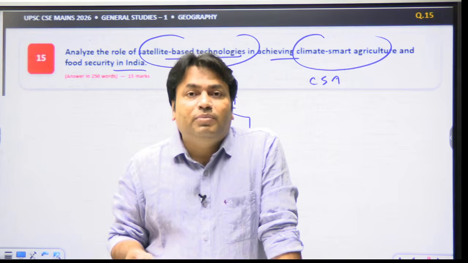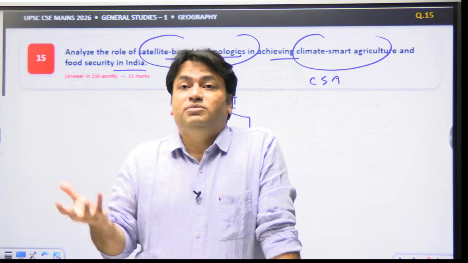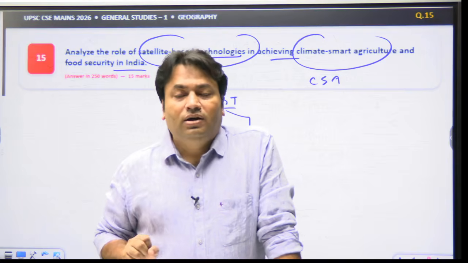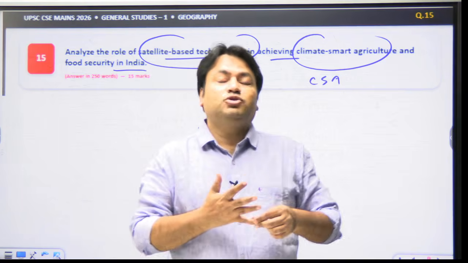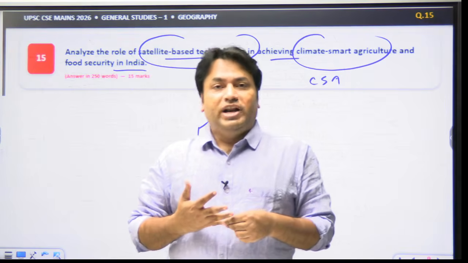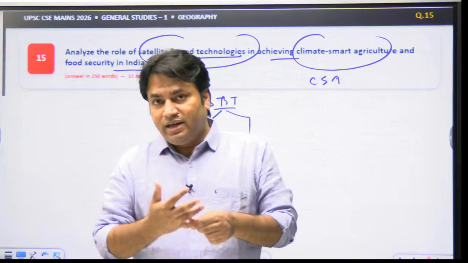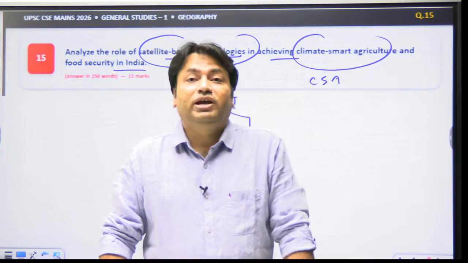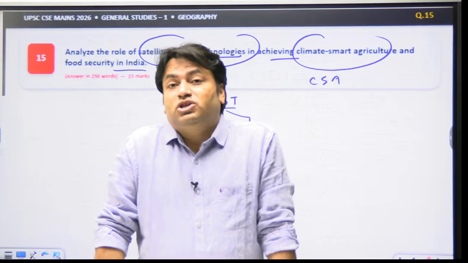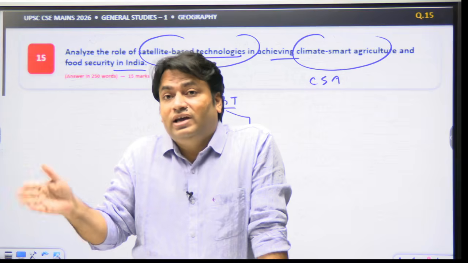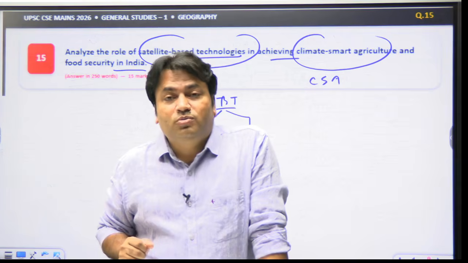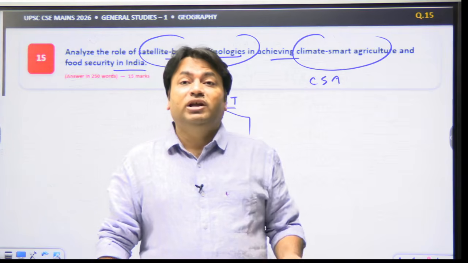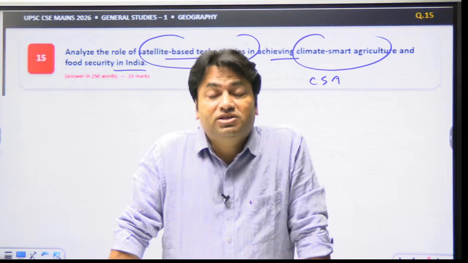It can help in detecting stress before it becomes visible at the level of the field. The third important point is soil moisture and irrigation management. It means that satellite-derived soil moisture information can support irrigation scheduling and water management. ISRO's EOS-04 (RISAT-1A) based operational soil moisture products provide agricultural information at 500 meter spatial resolution.